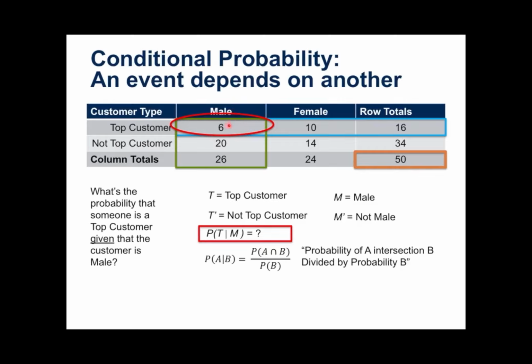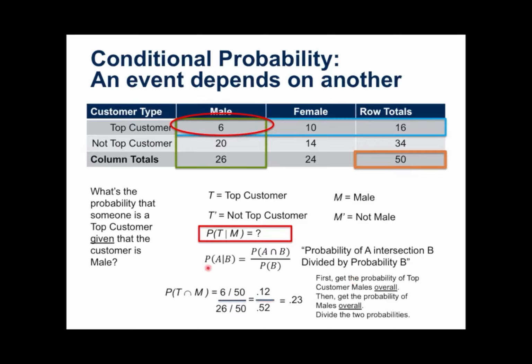Well, we know the probability of that is going to have something to do with the 50. So here it is written out. The probability of a top customer intersection male is 6 out of 50, which is 0.12. And then we divide that by 26 out of 50, because 26 out of 50 is the total probability of being male in my whole sample.